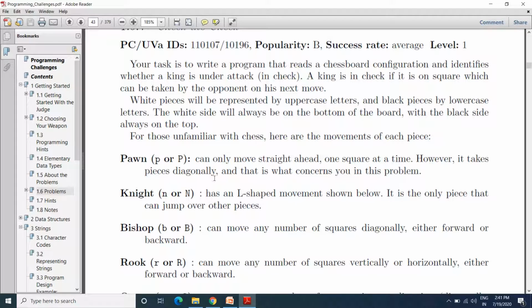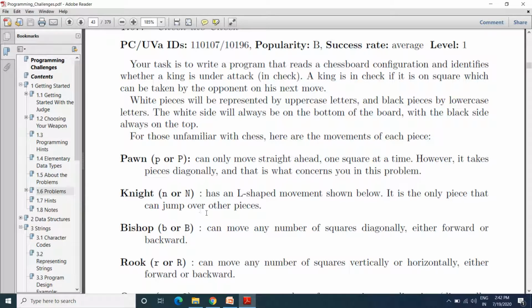However, it takes a piece diagonally, and that is what concerns you in this problem. So pawns move forward, that is ahead, with only one step, and when they attack, they attack diagonally. Okay, that's what it is.